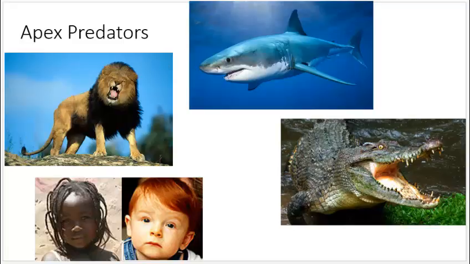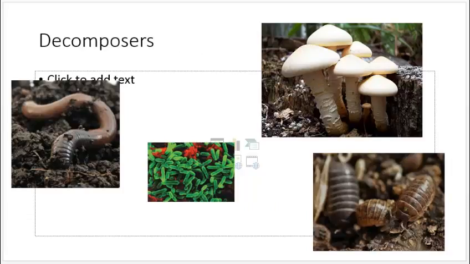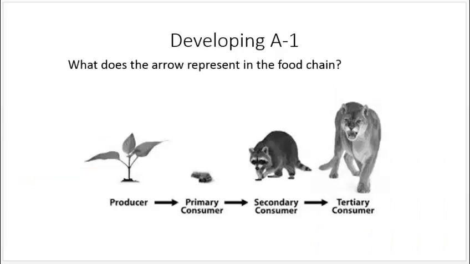But what happens to the energy that's in the things at the top of the food chain? The energy isn't stuck in the top level consumers or any creature, really. Whenever it dies, if it's not consumed by something else, a decomposer, which is another creature, returns the energy back to the ecosystem. Decomposers like earthworms, mushrooms, roly-polies, different kinds of bacteria, all break down the remaining energy that's left in an organism and return it to the food chain.